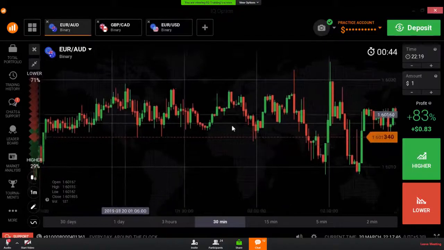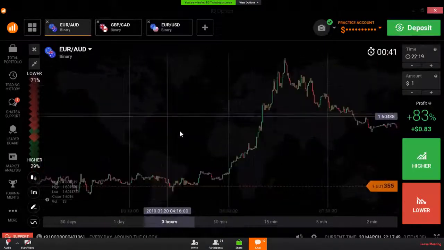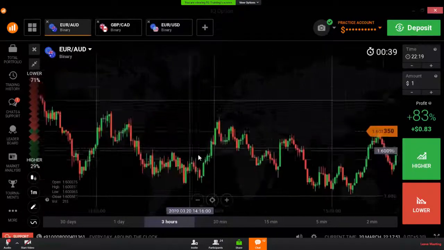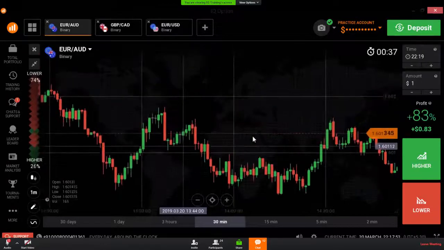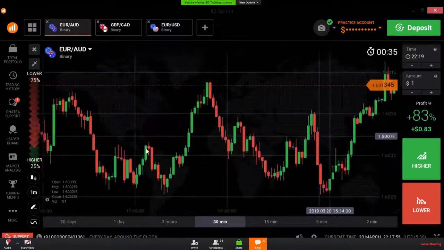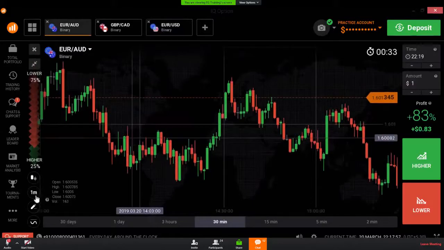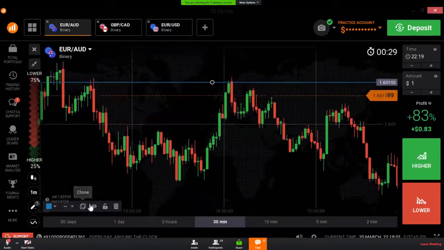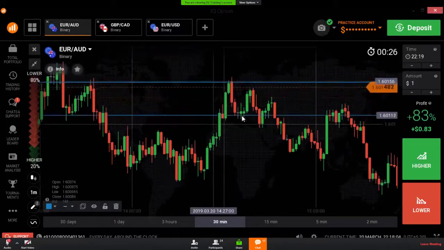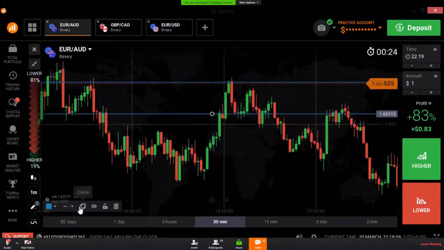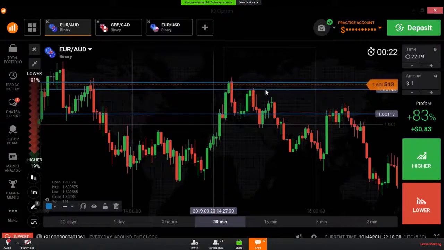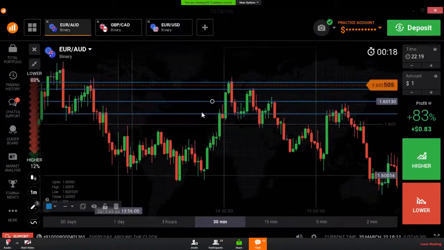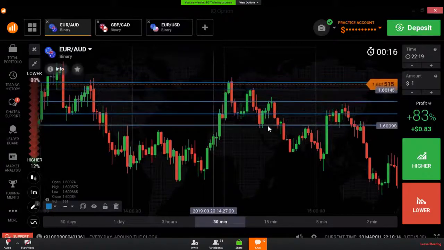Here the market is not good. It's better to draw at a good market. This is not a good market, but we can draw here near the price bar, draw some lines and check which lines are working very strongly. Like this. This is one way to draw a strong level.